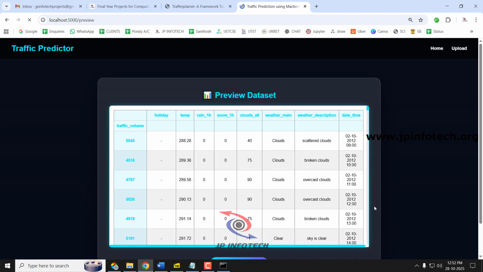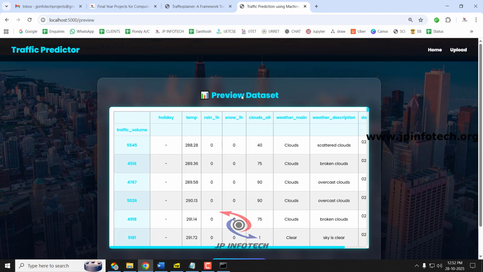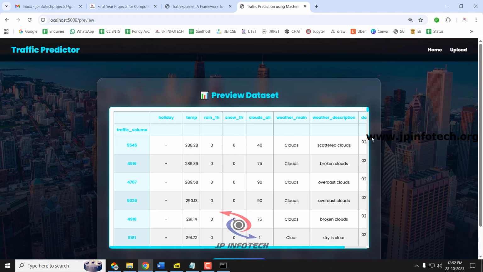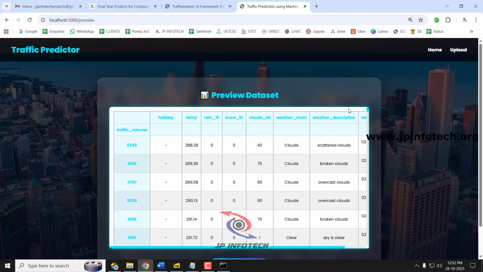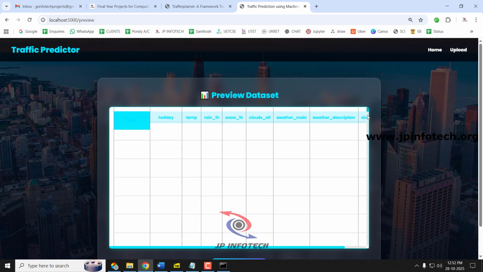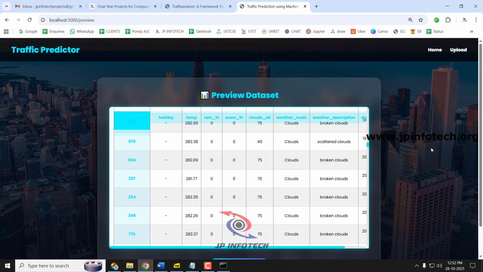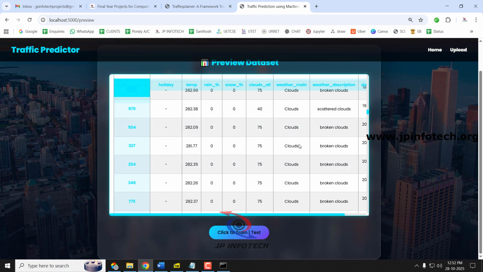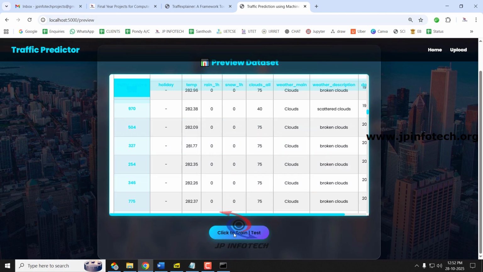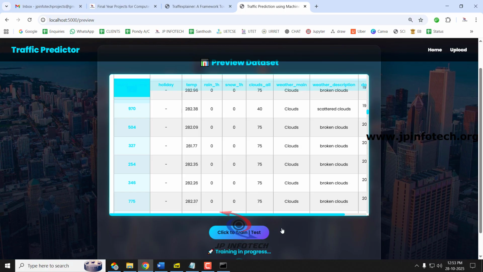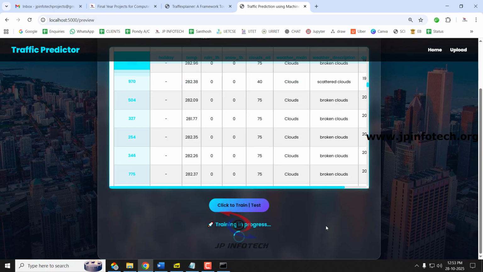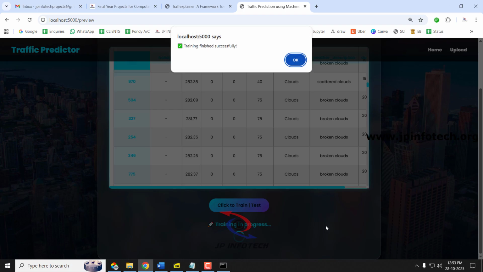It takes some time to load the data set into the preview part, as we have many data set records. So wait till it is completed. Now it is loaded completely. Now you can preview the data set that is uploaded. Scroll down the page and you can see the click to train or test button. Just click it. Now you can see the training in progress message. After some time you can see the training finished successfully message, and click OK.